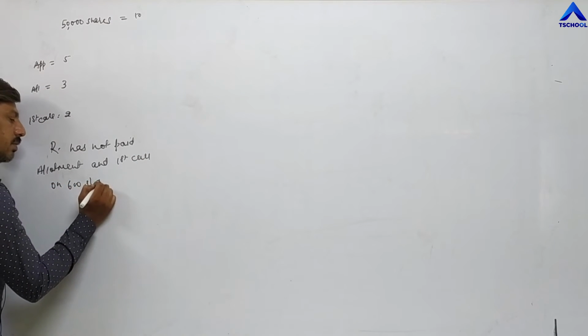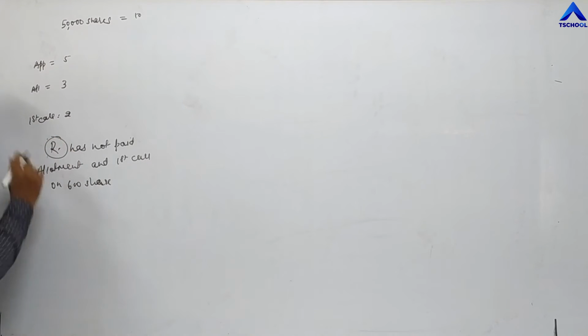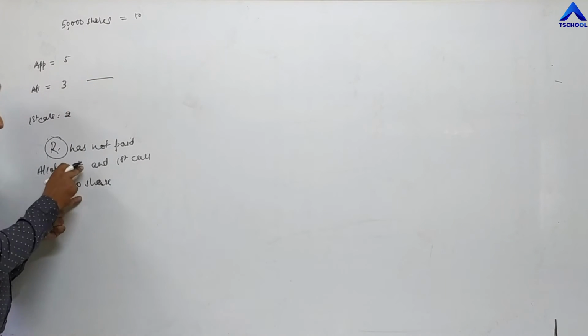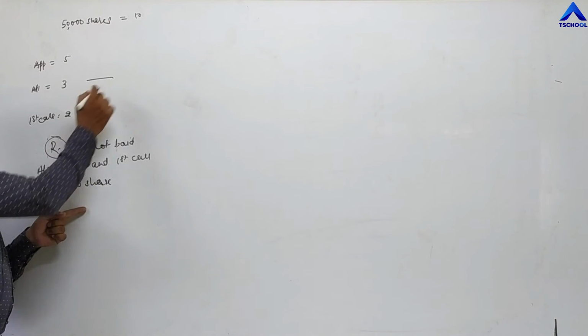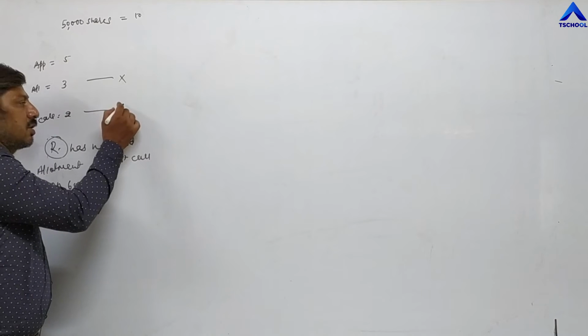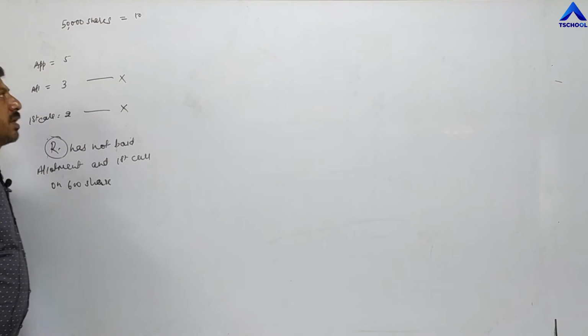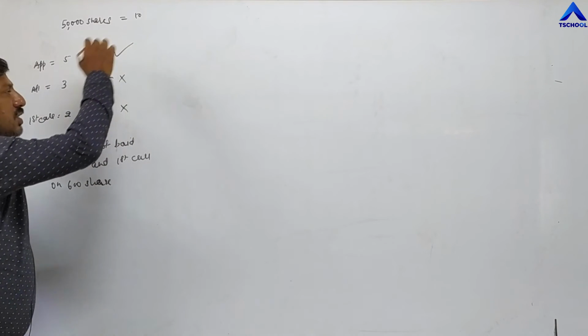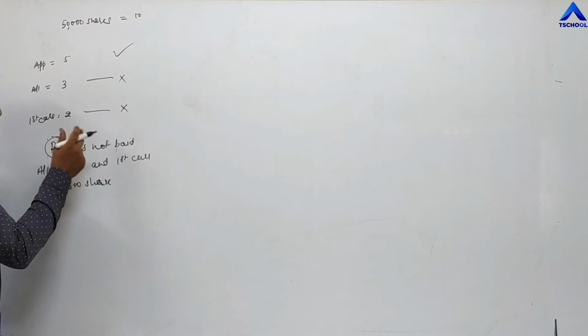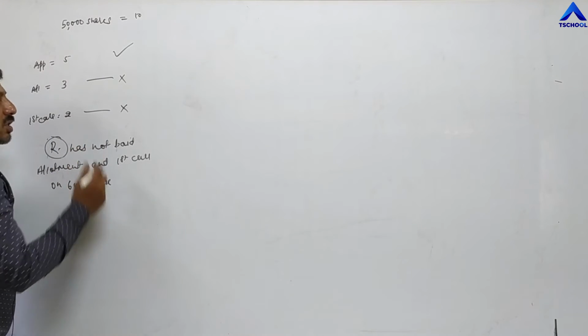Suppose this is the name of the shareholder, R. Suppose I had purchased 600 shares, and on those 600 shares I had not paid allotment. Allotment has not been paid, as well as the first call is also not paid by me. It means I had paid only the first installment, application money. So whatever amount I had not paid to the company, that failure amount becomes calls in arrear.